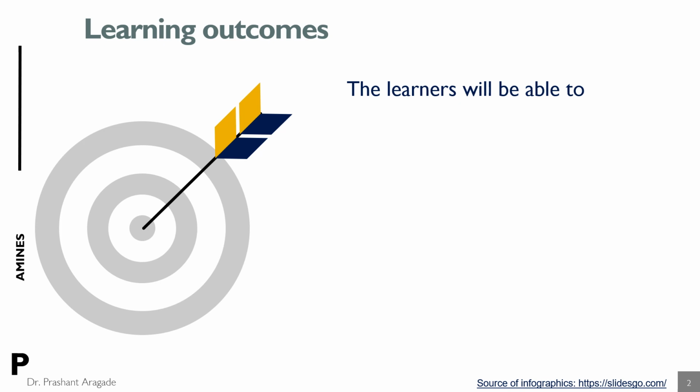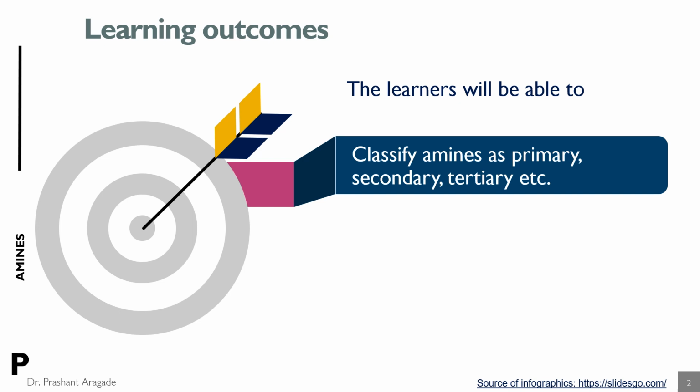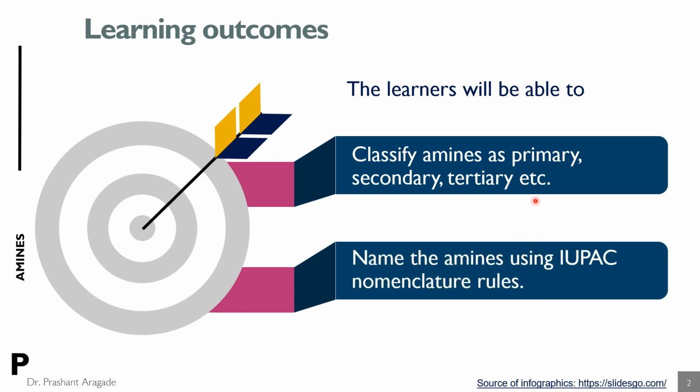At the end of this learning dialogue, the learners will be able to classify amines as primary, secondary and tertiary. And the learners will be able to name the amines using IUPAC nomenclature rules.